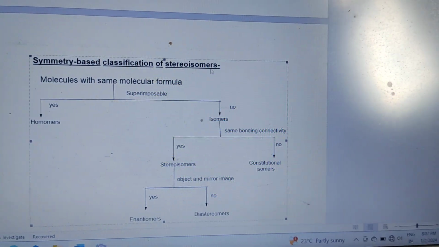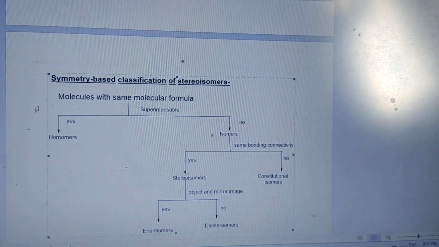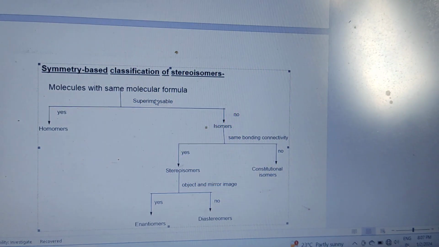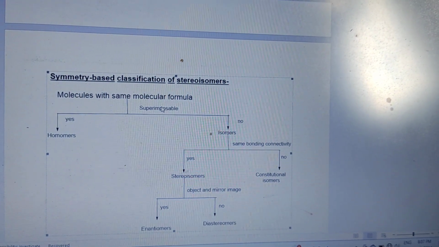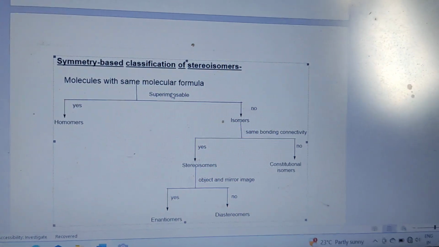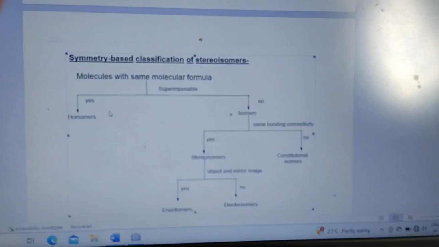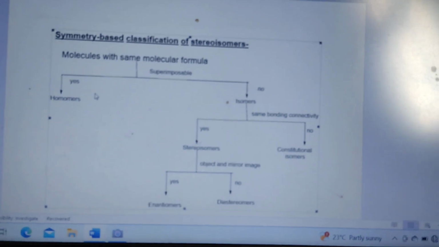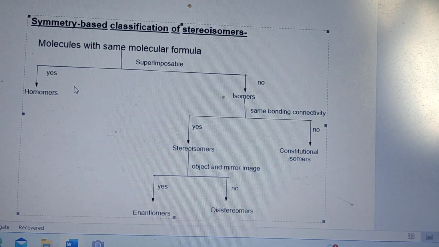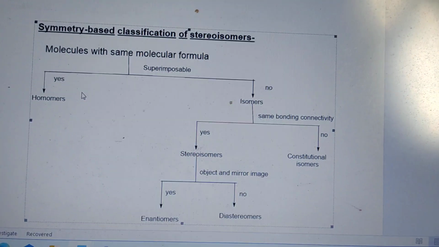Symmetry based classification of stereoisomers. Molecules with the same molecular formula, if they are superimposable. Superimposable means if we place one on the other and they are similar, they are called superimposable. For example, one molecule can be placed on the other and they have the same properties.